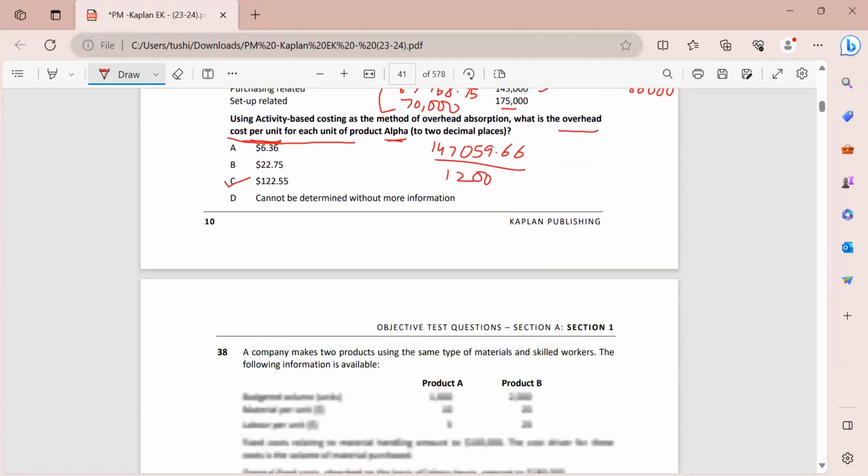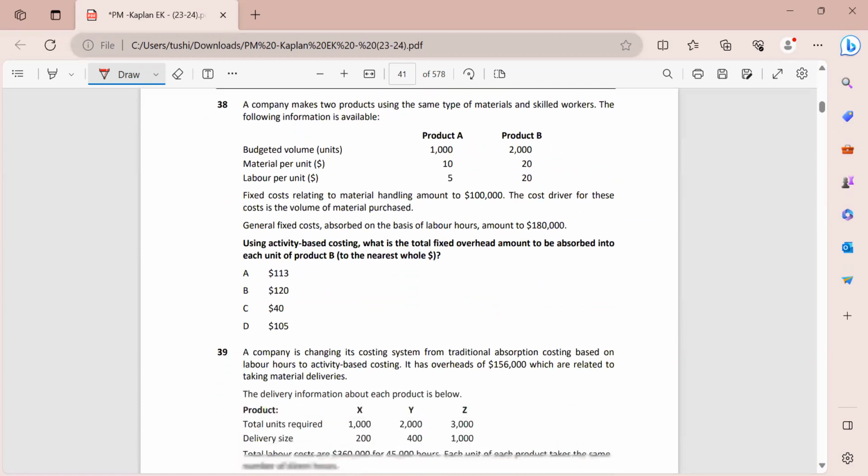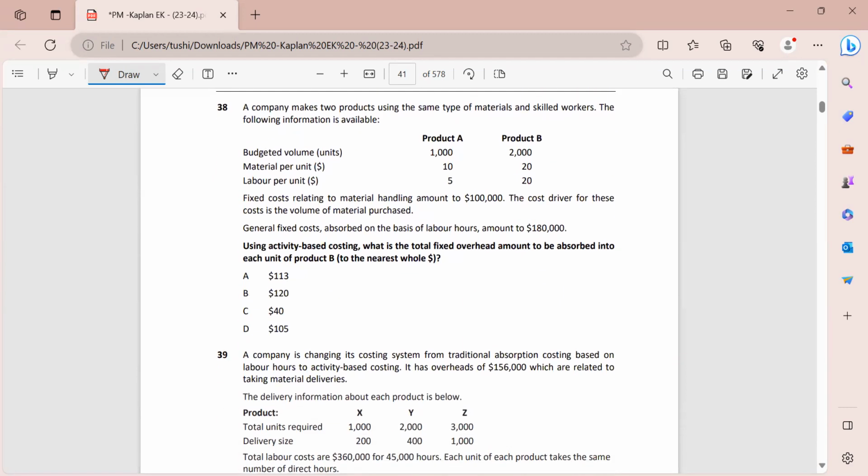So we are done with 37. Let's move on to 38 now. Now this is a different scenario. Let's read it from the scratch. We have same type of material, skilled workers, volume, material, labor. Using ABC, what is the total fixed overhead amount to be absorbed into each unit of product B? So now we have to find out for product B.